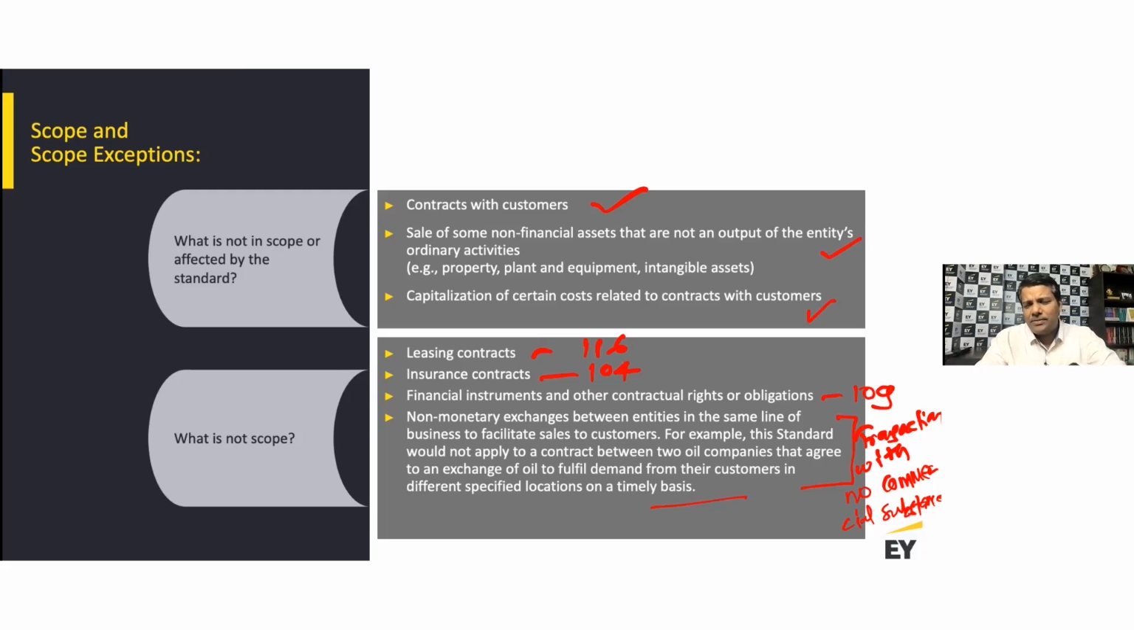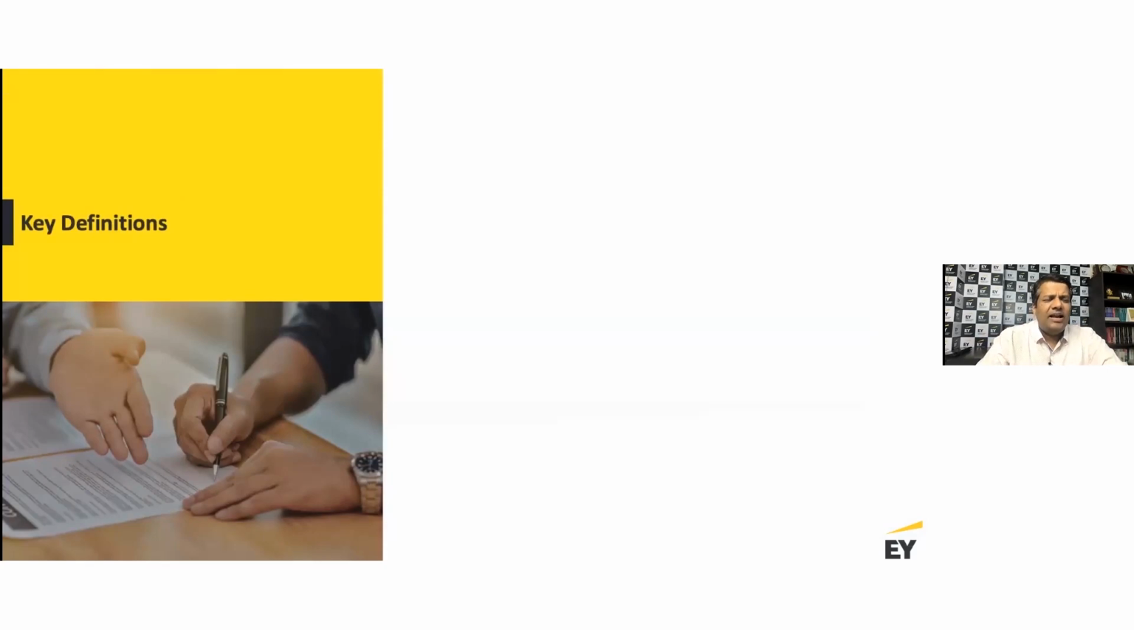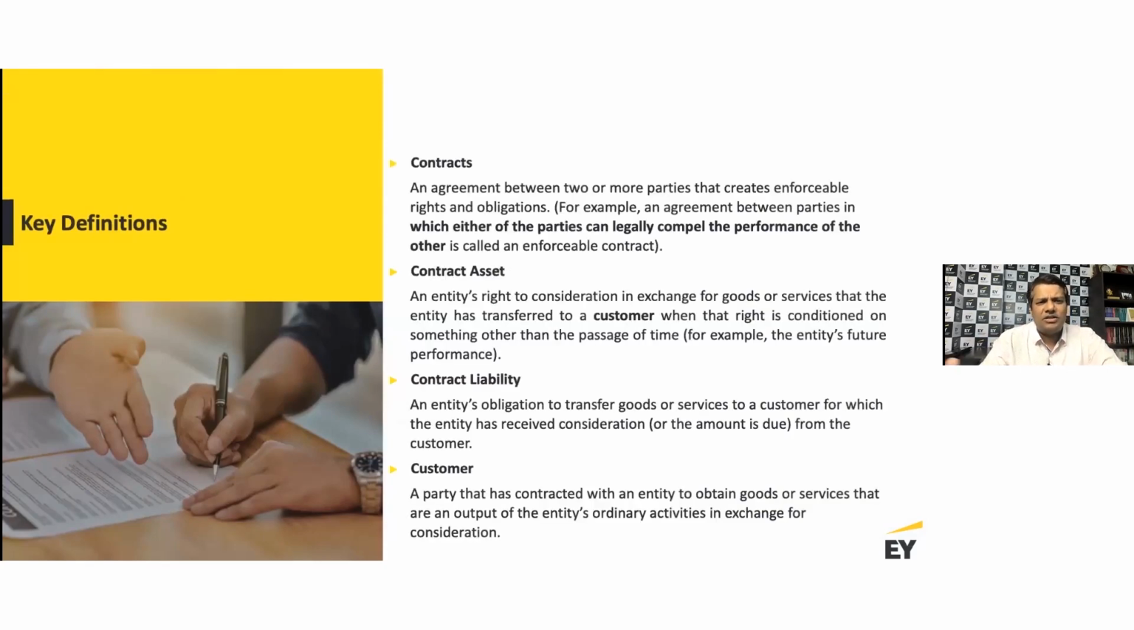So remember the principle: if there is a specific standard, you will go and account for it in that specific standard. If there is no specific standard, then you come to Ind AS 115 in relation to all your revenue arrangements. Let's look at some of these key definitions. So when you think about a contract, it is an agreement between two parties which has to be enforceable under a court of law.